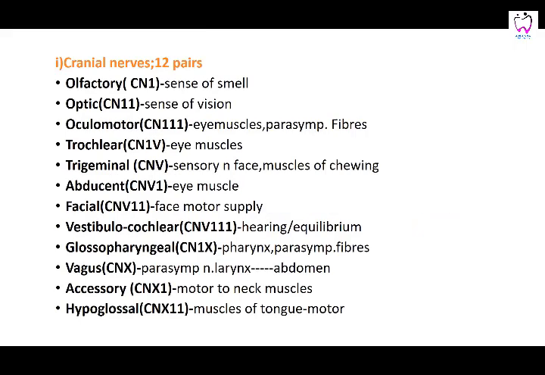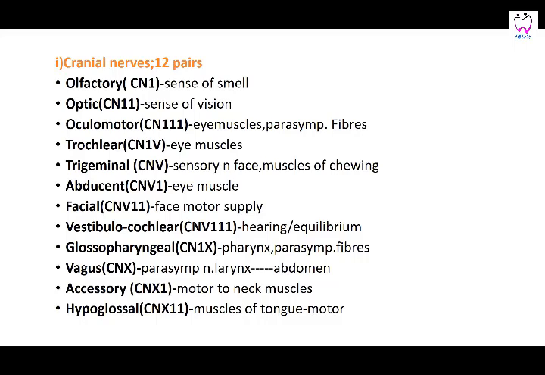So these are the different cranial nerves. One is concerned with smell, two is concerned with vision: olfactory, optic. Oculomotor supplies eye muscles, and parasympathetic fibers carry ganglia. Trochlear nerve is going to supply one of the muscles of the eye, that is the superior oblique. Then is trigeminal, the most important sensory nerve of the face, and also concerned with the autonomic fibers, and the muscles of mastication, which are supplied by the mandibular branch of the trigeminal nerve. Then you have the abducens nerve, supplying one of the eye muscles that takes the eye to the lateral side.